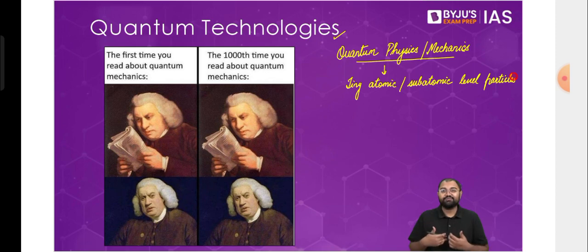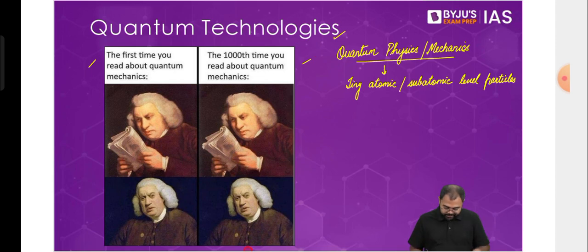And it's not only different, but I would also say that it's very weird. It's very difficult to even understand and comprehend what's happening. Some of these properties that we see at the atomic or subatomic level are incomprehensible to say the least. So the first time you study quantum mechanics and the thousandth time you study quantum mechanics, it's the same. And that's why very famously it was said by, I think it was Richard Feynman, I'm not sure, that anyone who says they have understood quantum mechanics has not understood quantum mechanics. This is a very famous quote in quantum mechanics.